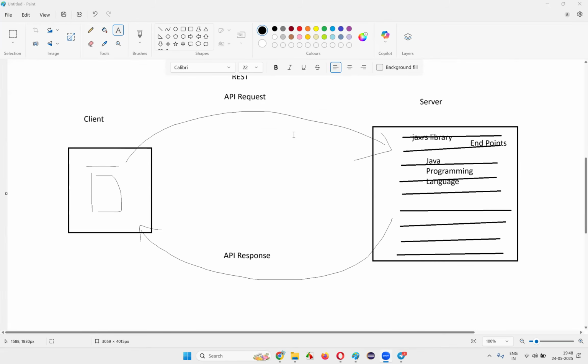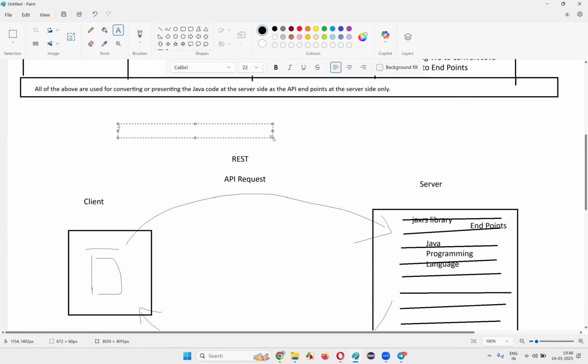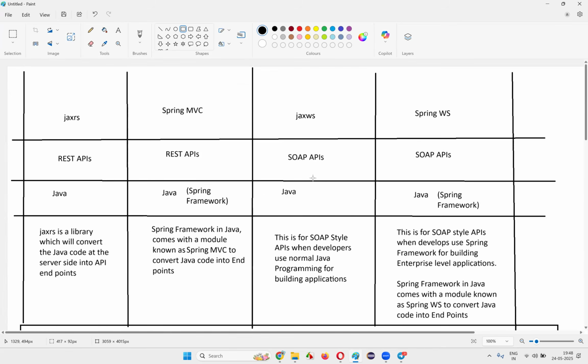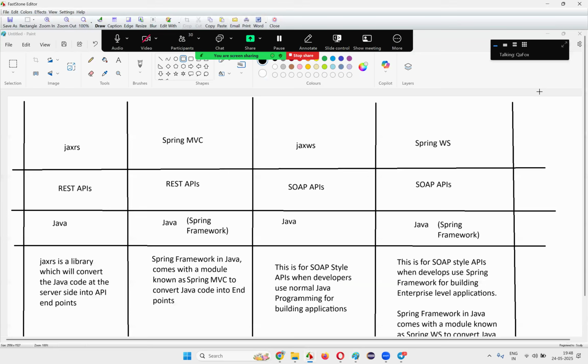Yes, correct. Okay. One example. This is the example. Example is this diagram. This diagram is the example. Now what I will do here is I'll just take this and, just give me a second. It's not doing fine.